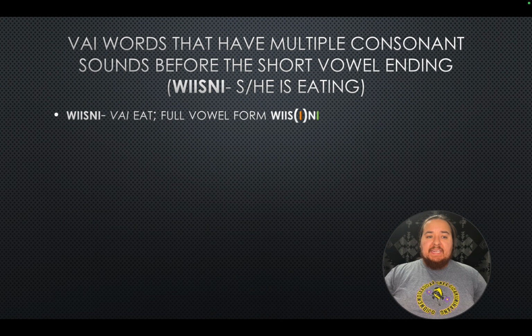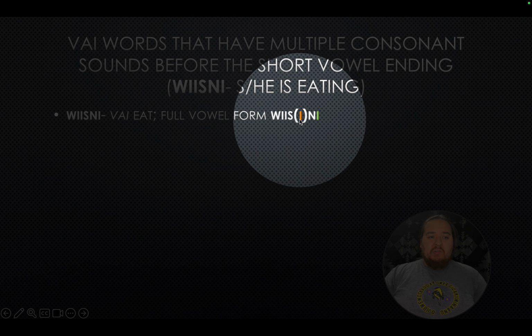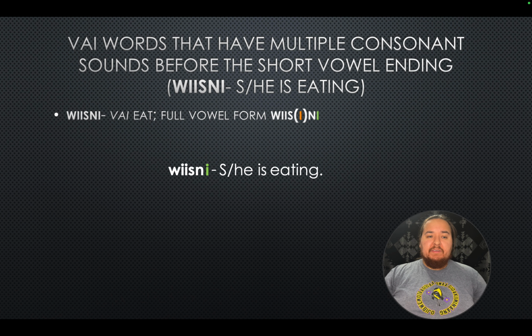We're looking at this word wisne here, and the secret I sound is in orange, and the I sound we're going to drop is in green. So this is just to give you a visual representation of what's happening here. So we have wisne for she or he is eating. We're going to inflect this into an I am or you are sentence. So we're doing an I am sentence. So we get rid of the green, or we drop the green I, and we bring back the orange I, so the one that was in between those two letters from before. So we went from wisne to inwisin for I am eating.